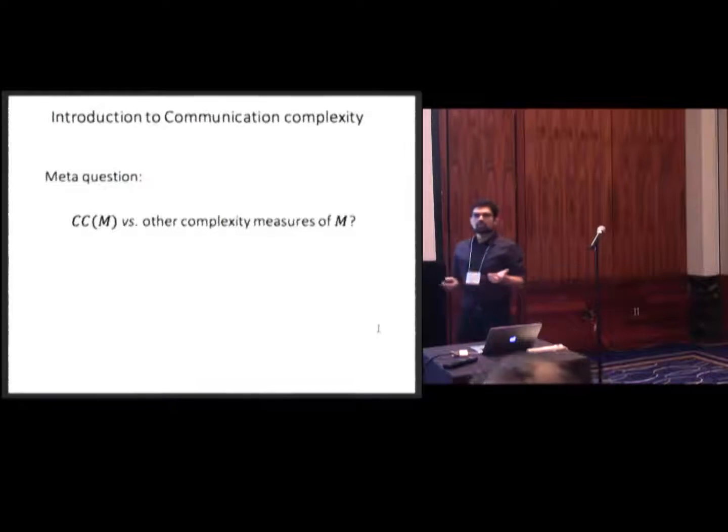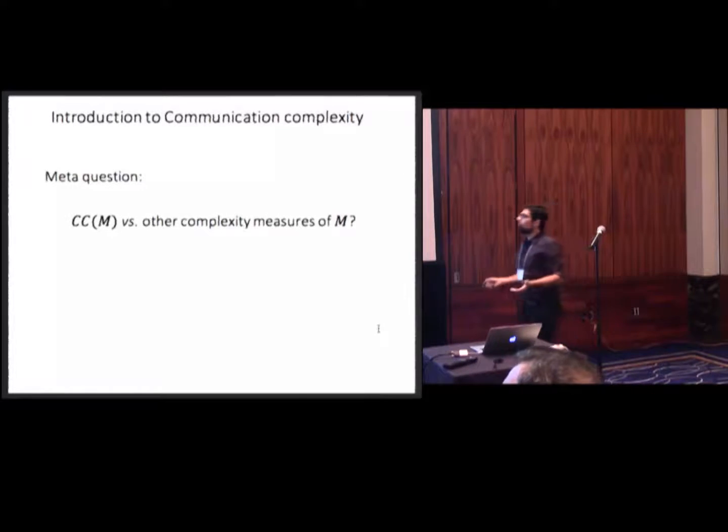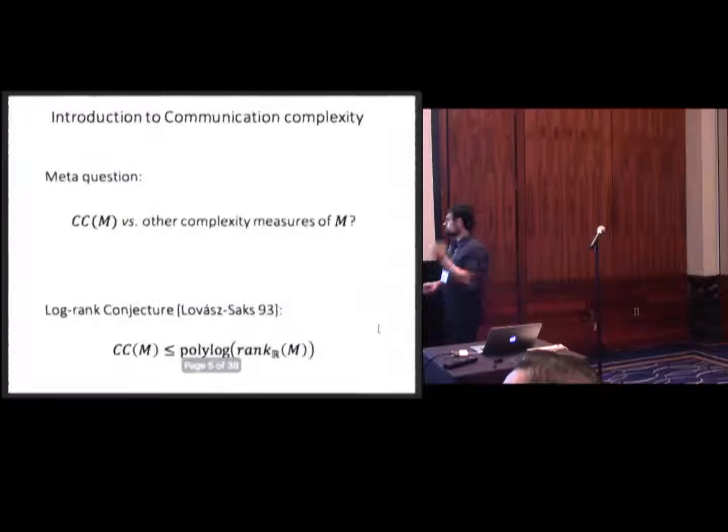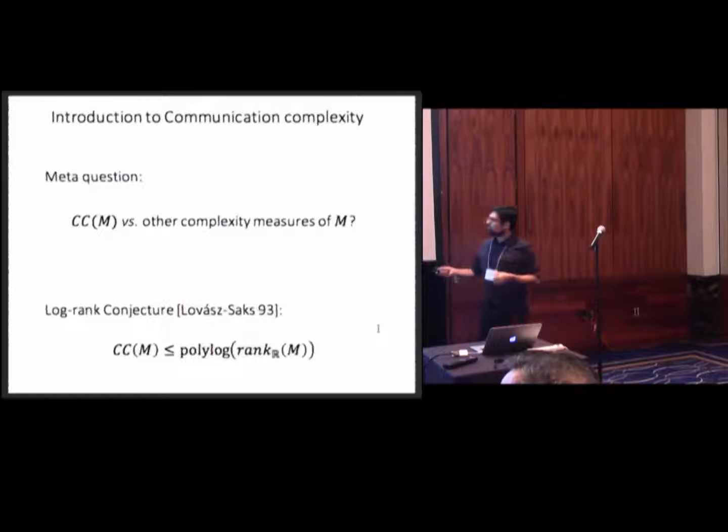Okay. Well, now, after this definition, an immediate meta question that one could ask is what is the relation of communication complexity with other natural complexity measures of your matrix? And one of the most natural measures of complexity is the rank of the matrix over the real numbers. So one of the most important conjectures in the area, given by Lovász and Saks, is called the log-rank conjecture, that says communication complexity is always bounded by polylogarithm of the rank of the matrix. All right.